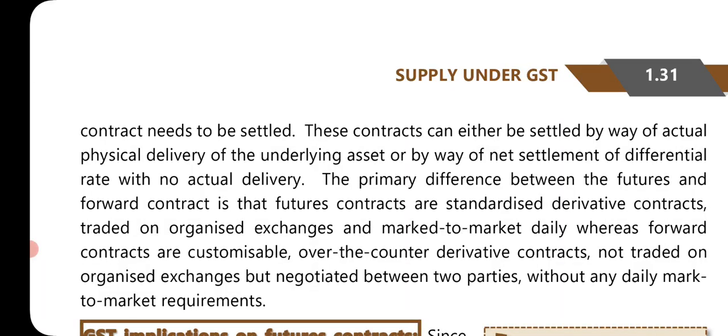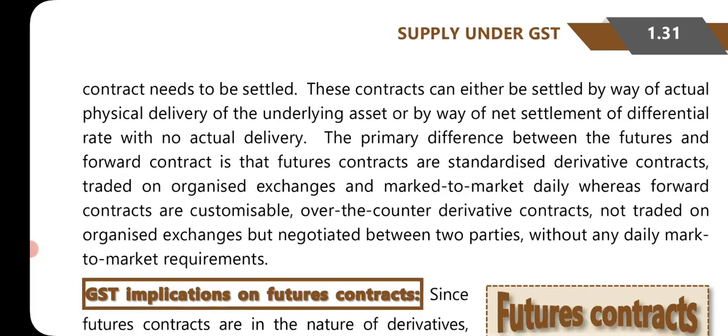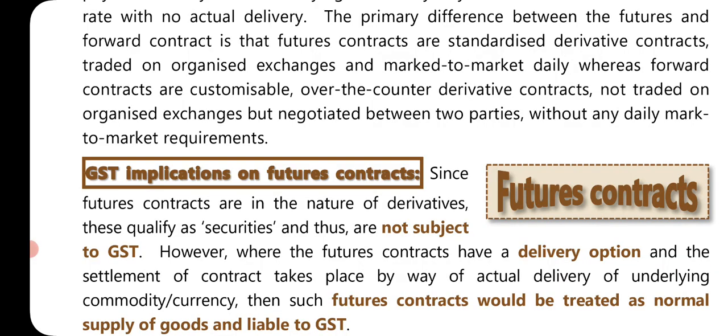These contracts can either be settled by way of actual physical delivery of the underlying assets or by way of net settlement of differential rate with no actual delivery. The primary difference between the futures and forward contract is that futures contracts are standardized derivative contracts traded on organized exchanges and marked to market daily, whereas forward contracts are customizable over the counter derivative contracts and not traded on organized exchange but negotiated between two parties without any daily mark to market requirement.